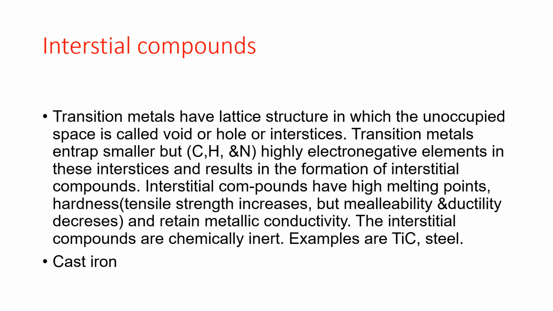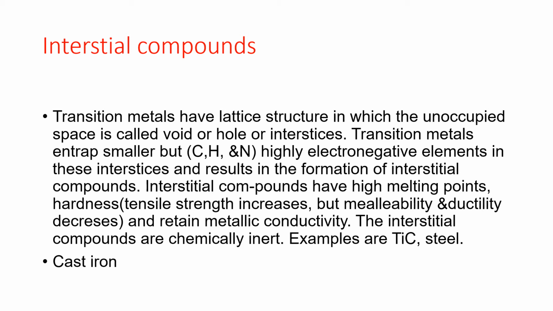Transition metals trap smaller atoms. They are highly electronegative elements, for example carbon, hydrogen, nitrogen, in these interstices, and this results in the formation of interstitial compounds.